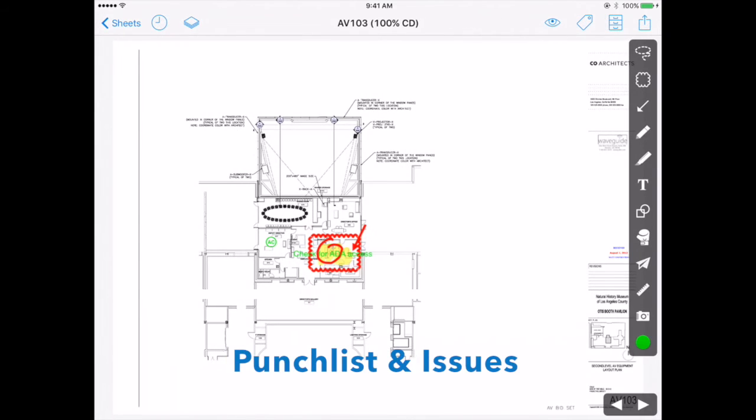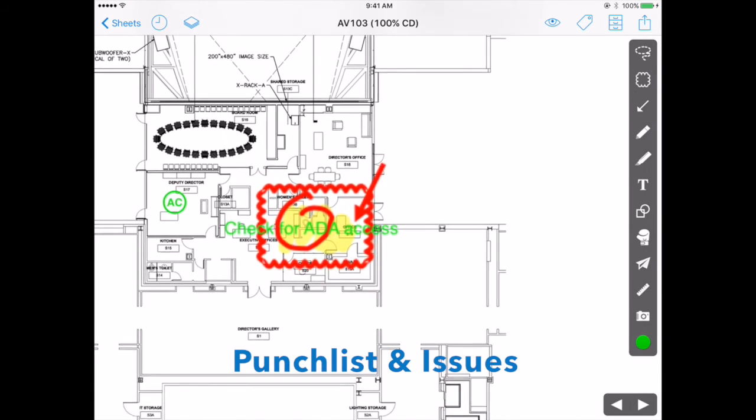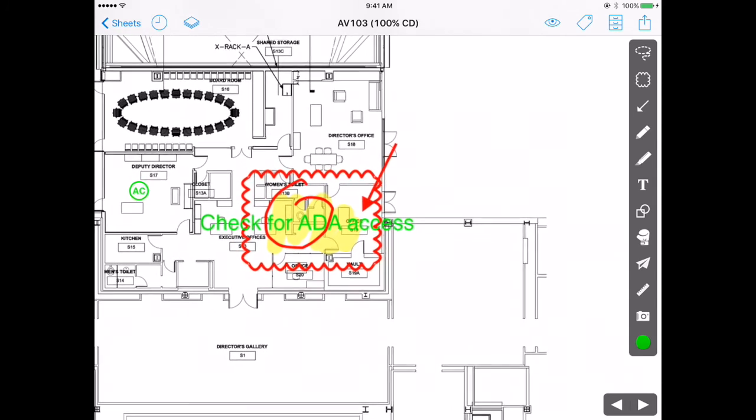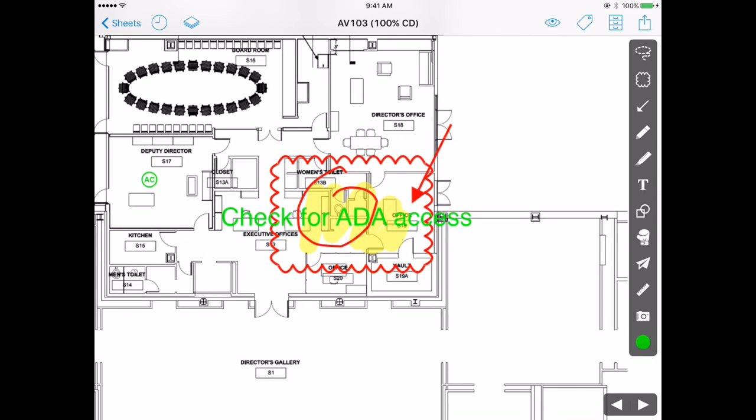Let me show you a little bit about our punch list capability. Now when I say punch list, when I say issues tracking, I'm actually talking about the exact same feature set. We built this to be a punch list tool, but our customers, once we released it out into the world, have found all sorts of creative uses for it. So the bottom line is the feature that I'm about to show you can be used for any types of issues that you want to track, mark on the drawing, and run reports on. And here's how you use it.